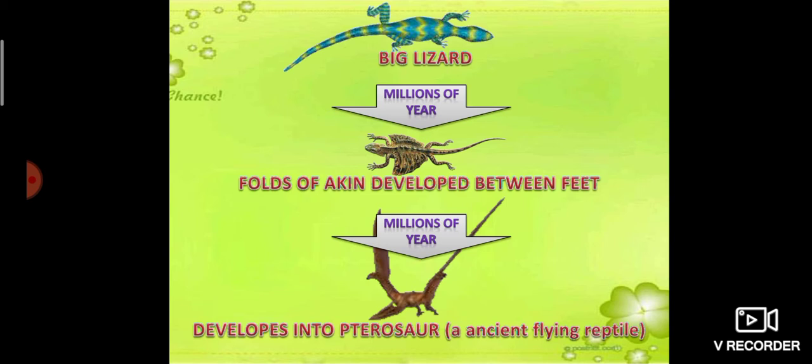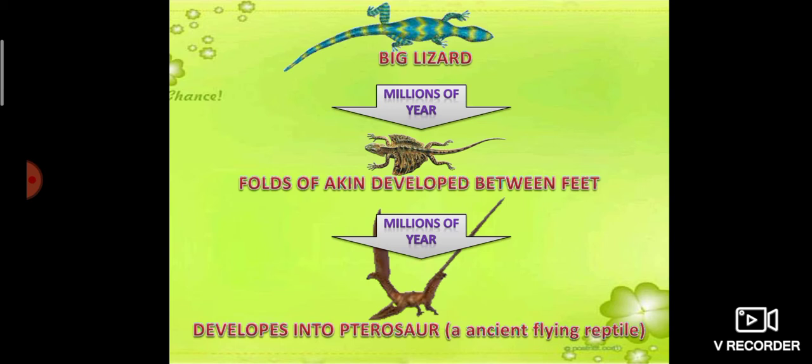Over millions of years, a small fold of skin developed between the feet, which enabled it to glide from tree to tree. So after millions of years, a fold of skin developed between the feet, which helps that lizard glide from one tree to another. Then over many generations, spread over millions of years, that fold of skin and the bone and muscle supporting it grew to form wings, so it can fly.